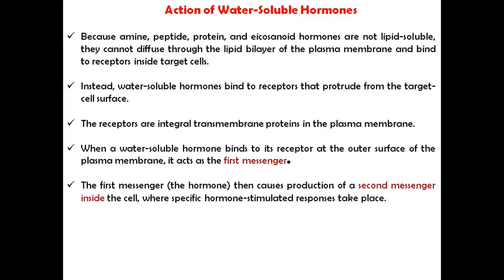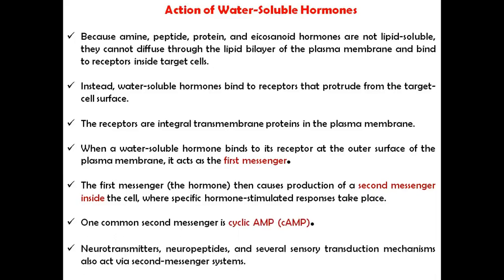The first messenger is the hormone that causes the production of a second messenger inside the cell where the specific hormone stimulates the response. One common second messenger is cyclic AMP. The neurotransmitters, neuropeptides and several sensory transduction mechanisms also act via second messenger systems.